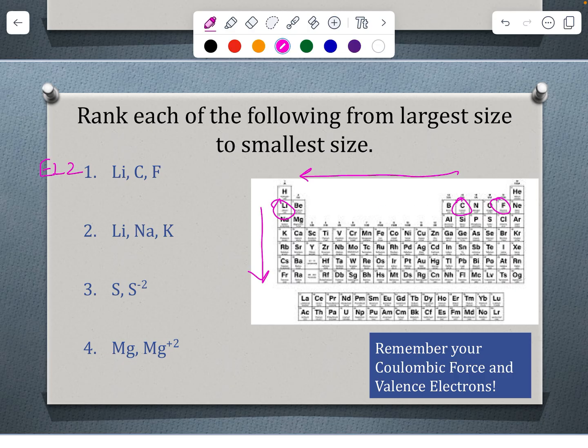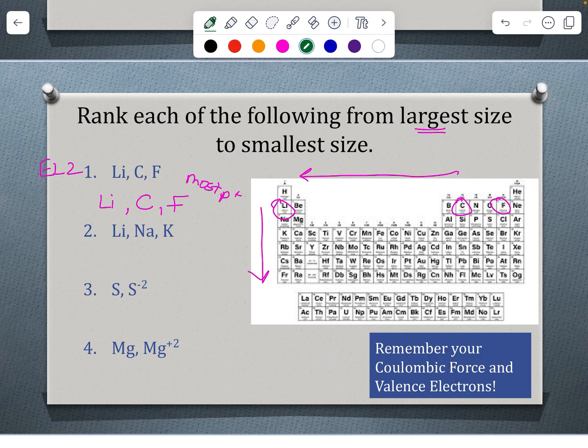But which one is going to have the highest Coulombic force? Or I guess we want largest size first, so least Coulombic force. Well, lithium is going to be my largest because it only has 3 protons holding energy level 2. Carbon then is going to be the next smallest, and fluorine is the smallest because it has the most protons holding energy level 2.